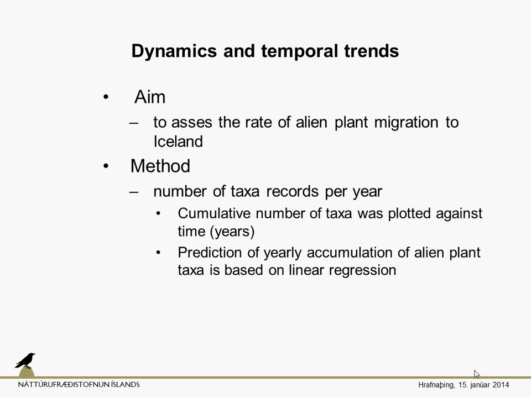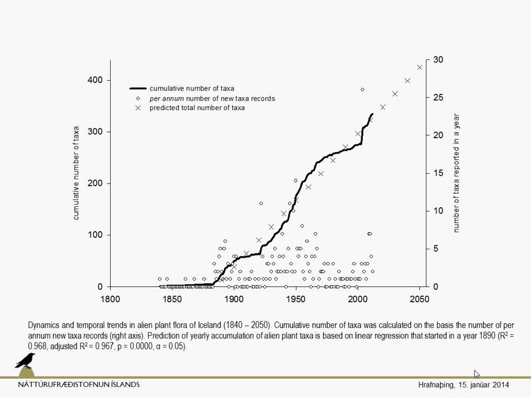Now, a few words about the dynamics and the temporal trends. We wanted to assess the rate of alien plant migration to Iceland. That was the main aim. To do that, we calculated the cumulative number of taxa and plotted that against the time in years. We also tried to predict the yearly accumulation, and we based this prediction on linear regression.